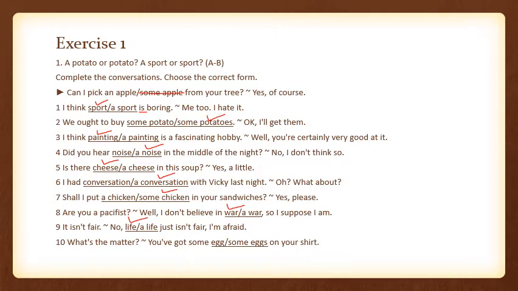What's the matter? You've got some egg on your shirt. Obviously, the situation shows that the person had some egg at breakfast, and there are some leftovers on this person's shirt. This person had an egg, obviously, for breakfast. So we are going to use some egg here.